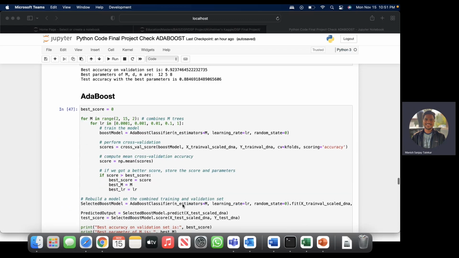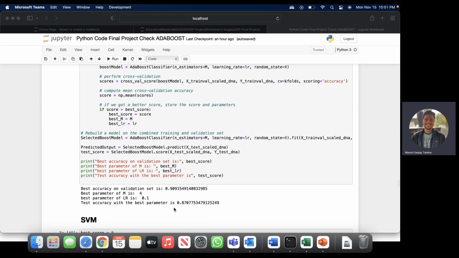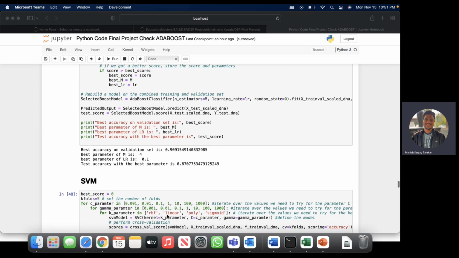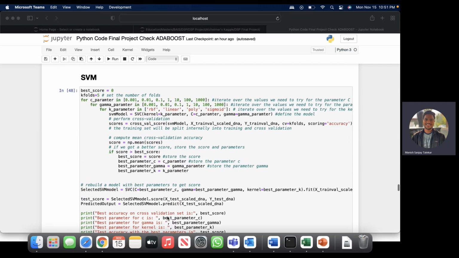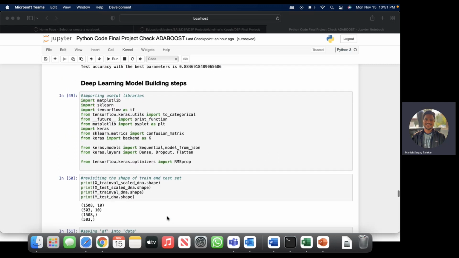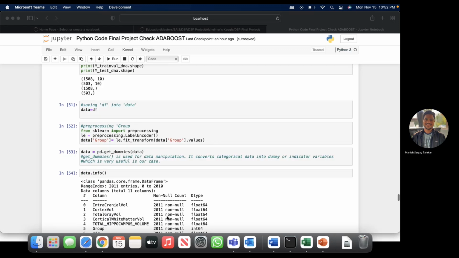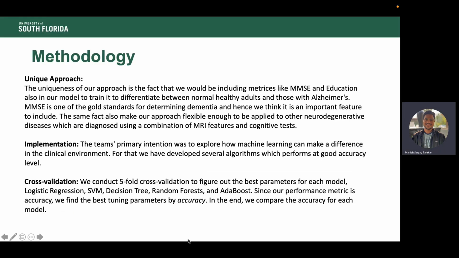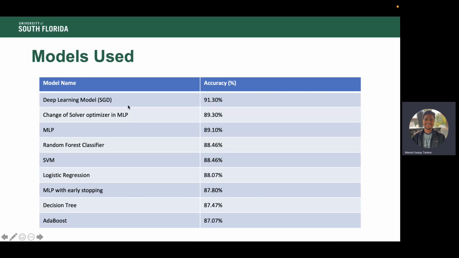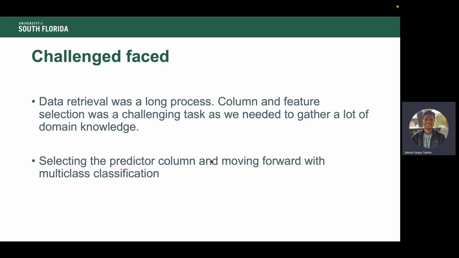AdaBoost, which is just a boosted decision tree classifier, gave us an accuracy of 87%. After running different kinds of models like SVM, machine learning, and deep learning models, we found that the best accuracy is given by the SGD model, with an accuracy of 91.30%. We ran all of these models to reach the highest accuracy. Handing over to my colleague, Sujan.